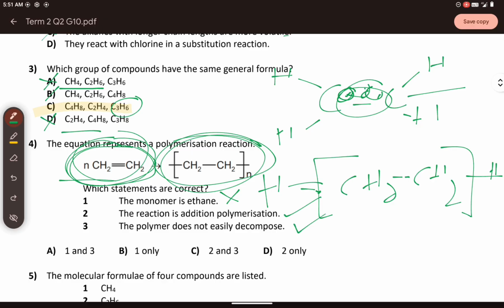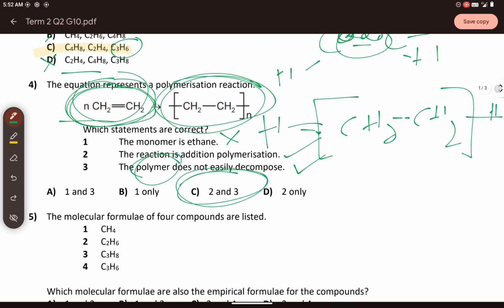Statement 3 is correct as well. The polymer does not easily decompose. Remember that polymer means plastic. So the polymer formed is very stable and does not easily decompose. This is why plastics made from polyethylene are non-biodegradable, meaning it needs thousands to millions of years, which means it persists in the environment for many, many years, which is a major environmental concern. That's why the polymer does not easily decompose. So the correct answer is 2 and 3. That is letter C.